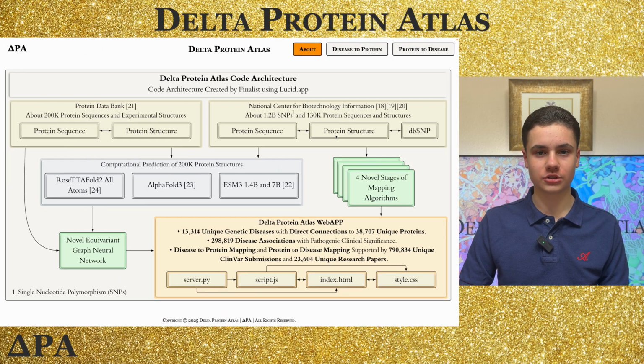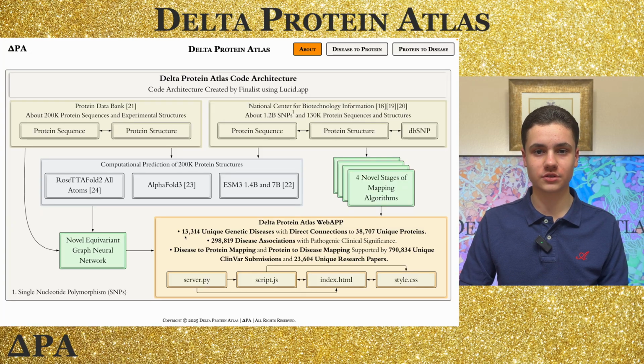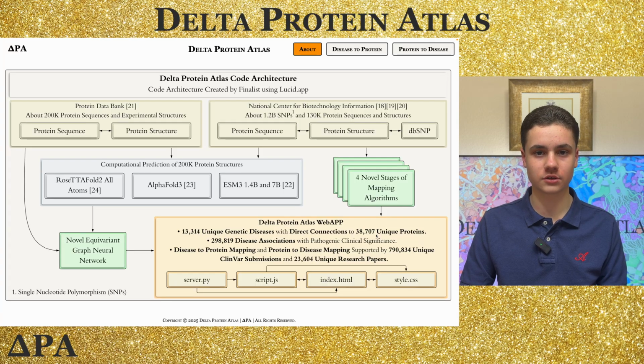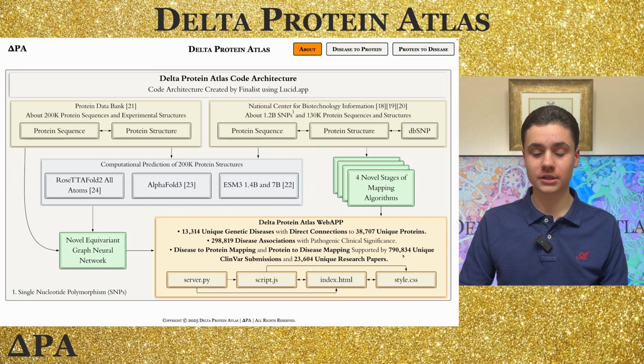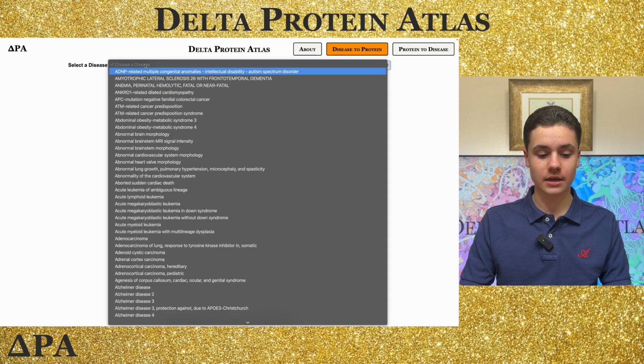To address these challenges at a large scale, I created Delta Protein Atlas web app, which precisely catalogs over 13,000 genetic diseases directly connected to over 38,000 unique proteins with all of their amino acid mutations, providing a novel disease-focused perspective on the exact causes of each disease. This atlas can help accelerate drug discovery utilizing nearly 300,000 pathogenic disease associations as targets, supported by 790,000 ClinVar submissions and 24,000 research papers. Let's deep dive into the atlas.